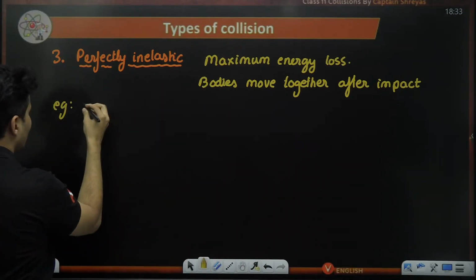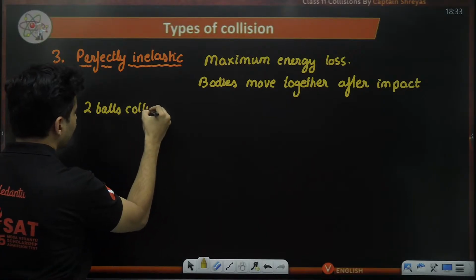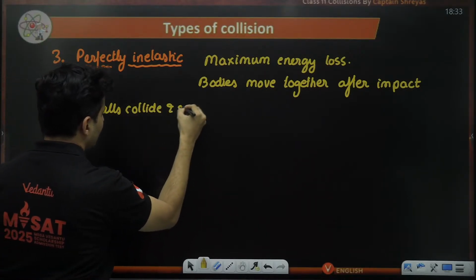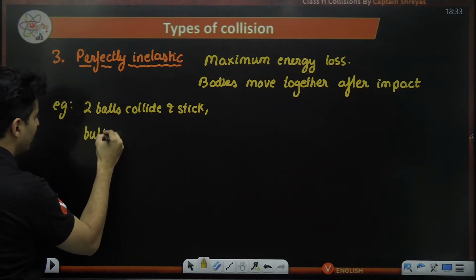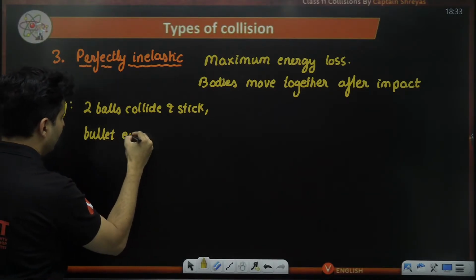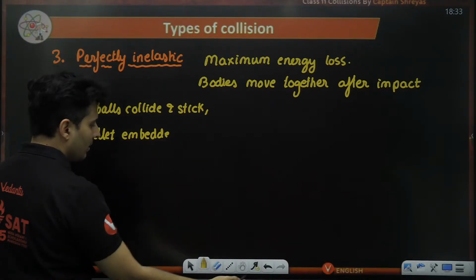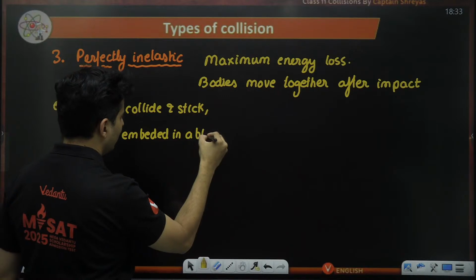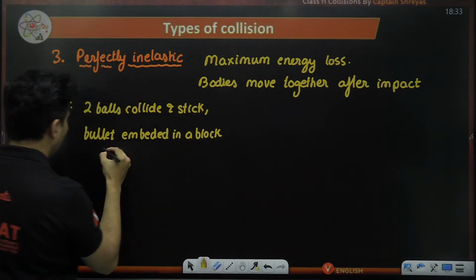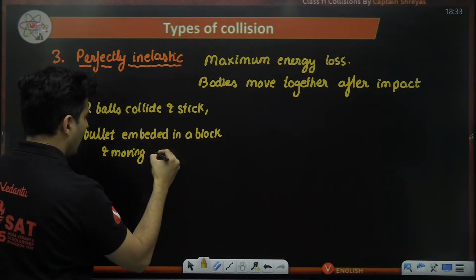Example: two balls collide and stick to each other. Or imagine a bullet embedded in a block and moving thereafter.